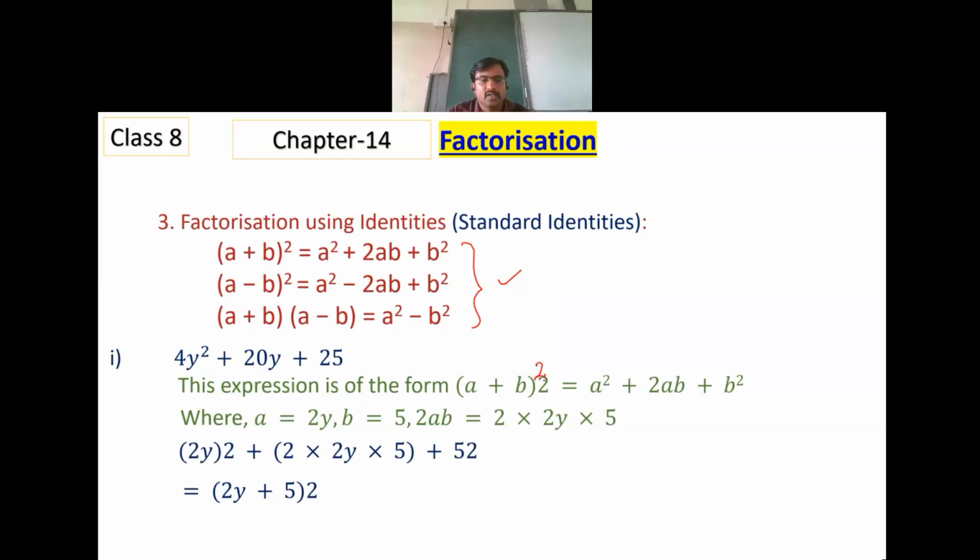I have written this in the form of A plus B whole square, which is A square plus 2AB plus B square, where A is 2y and B is 5. 2AB is 2 times 2y into 5.